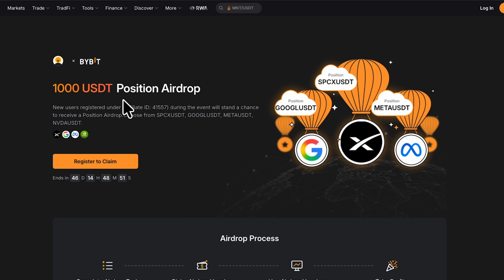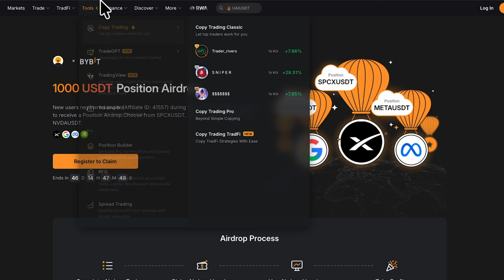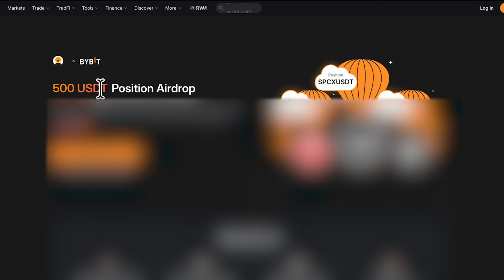So that is the 1000 USDT position airdrop for new users on Bybit. Now, for existing users on Bybit, that is, if you already have an account on Bybit, you also have the chance for another position airdrop. And here it is, your own is 500 USDT position airdrop. Yes, you have the chance to actually get this airdrop right now. I'll be showing you how to get this in the next video. I don't want to mix it together in this video. So please come back 12 hours after this video goes live. I'll drop the video on how to get this 500 USDT position airdrop for existing users on Bybit.